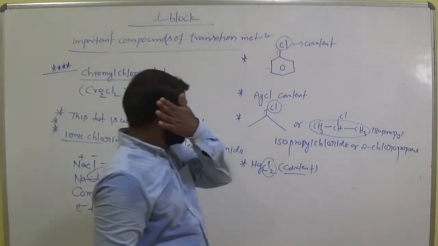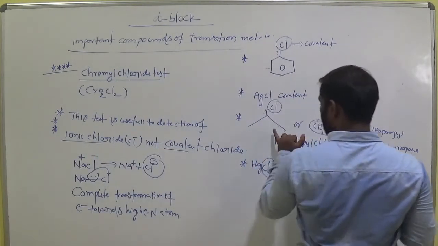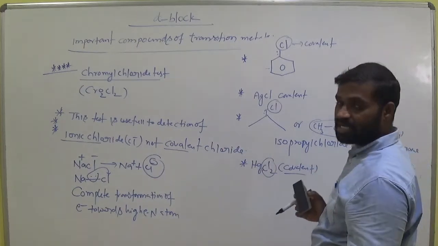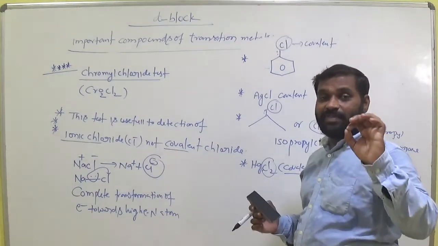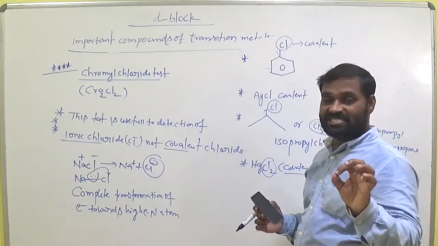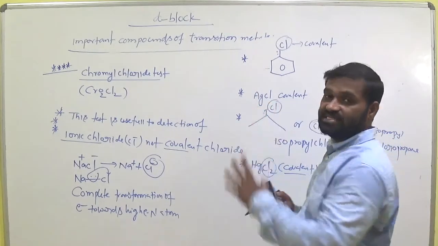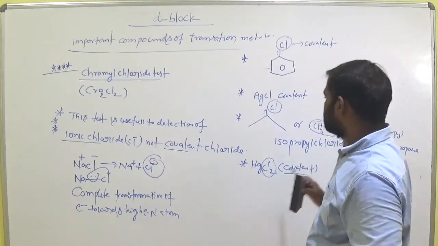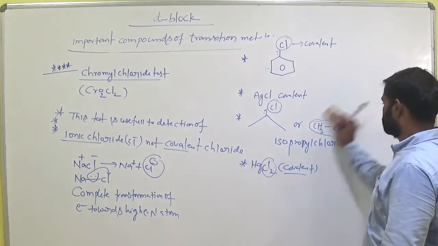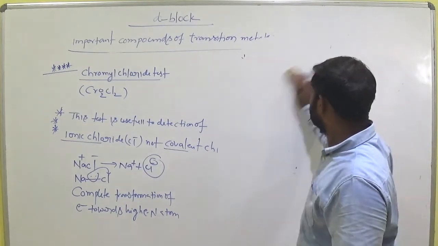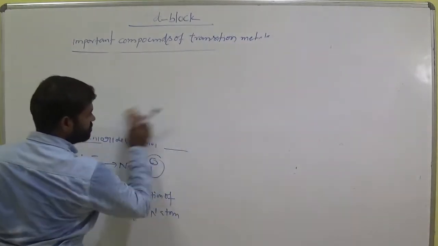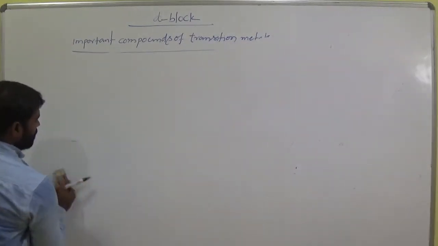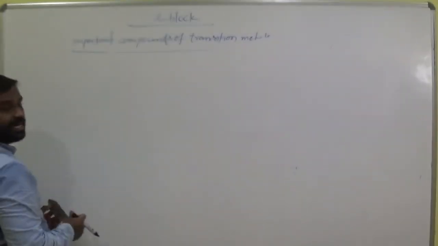Okay. So suppose 1, 2, 3, 4, 5 options are given. Which of the following compound chloride detected by the chromyl chloride test means NaCl is the option. Okay. Let us see.